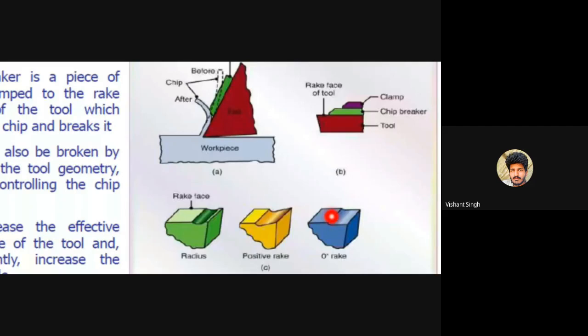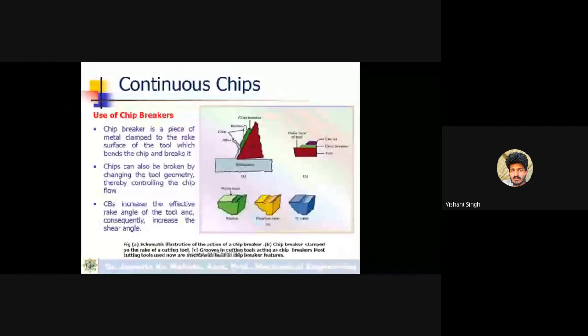If you use a chip breaker here, this rake angle, this angle, will change.